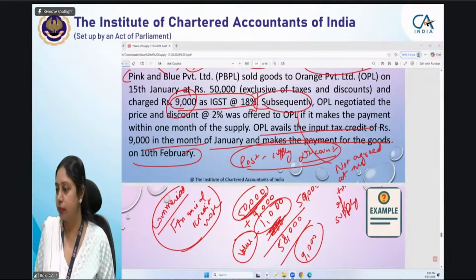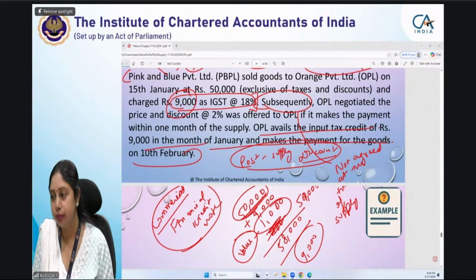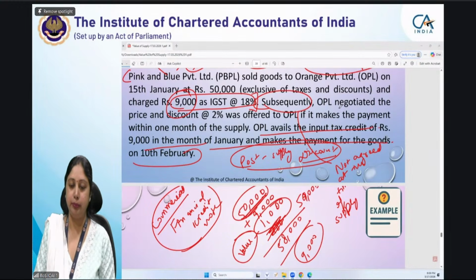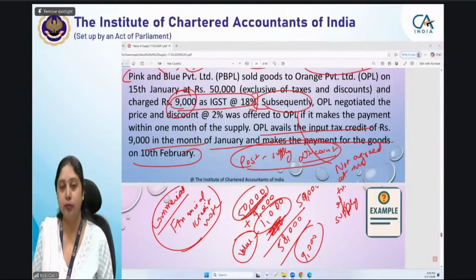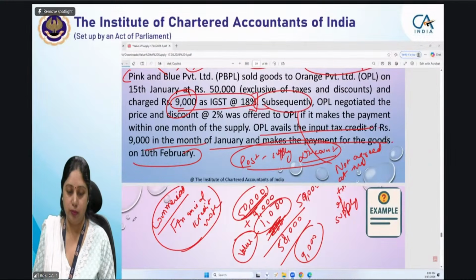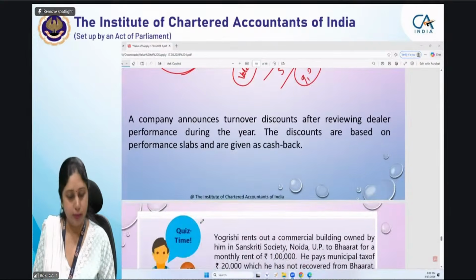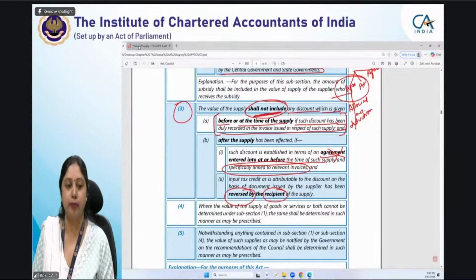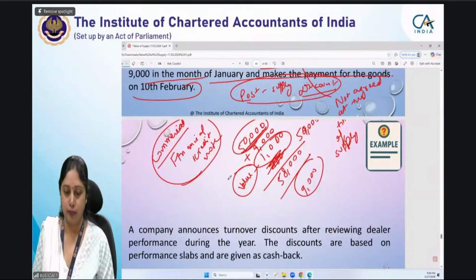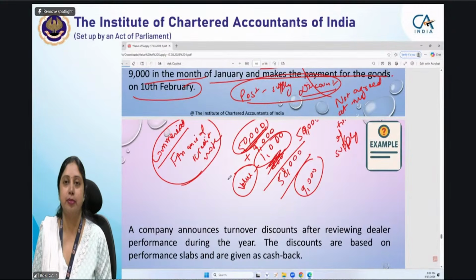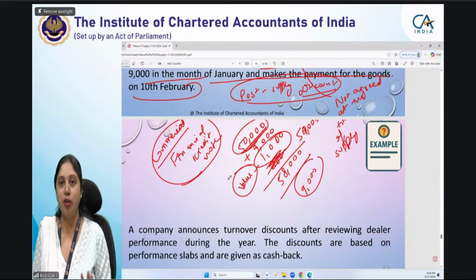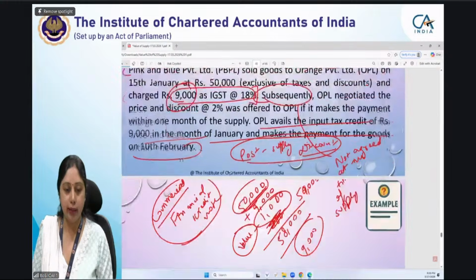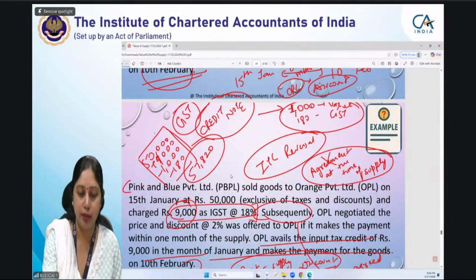Yes, ma'am. Ma'am, I'm Maitri. I understood, but in this case, the agreement is made after the supply, so the GST is not deducted, correct? So this provision shall not include any discount which is given. So for GST, you have to compute the value. Then what will be the value? 50,000.